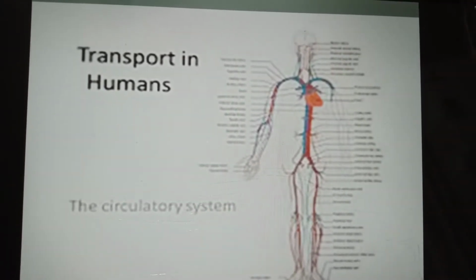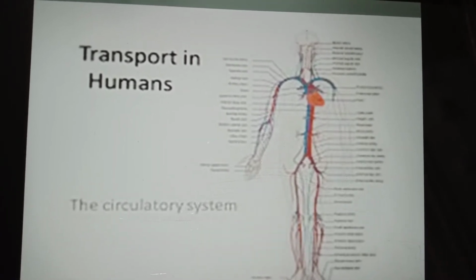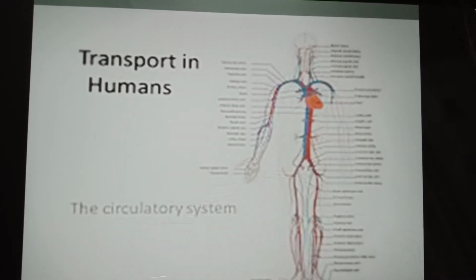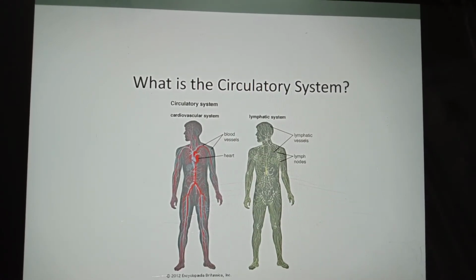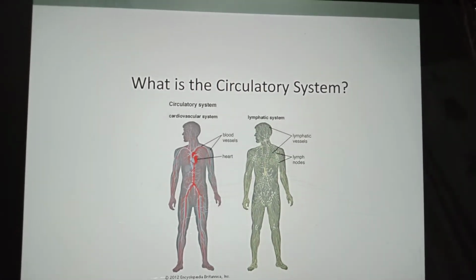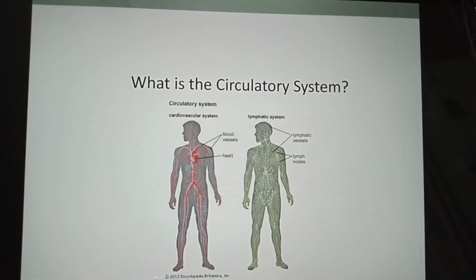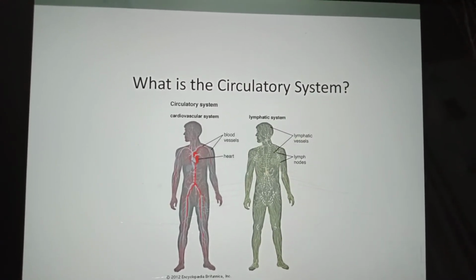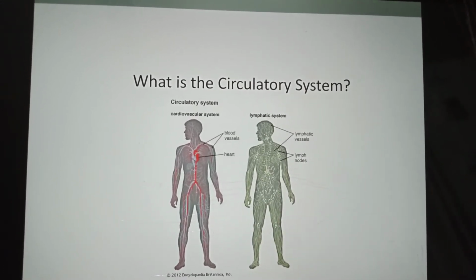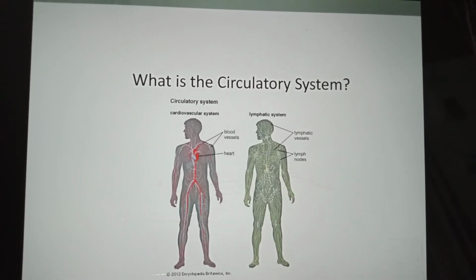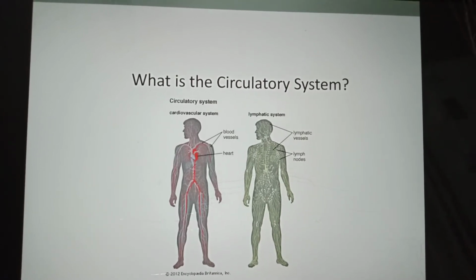Like other higher animals, the task of transport of different materials in the human body is performed by two systems: the blood circulatory system and the lymphatic system. The two systems are well coordinated and associated with each other. Here we will go into the details of the human blood circulatory system, or cardiovascular system.